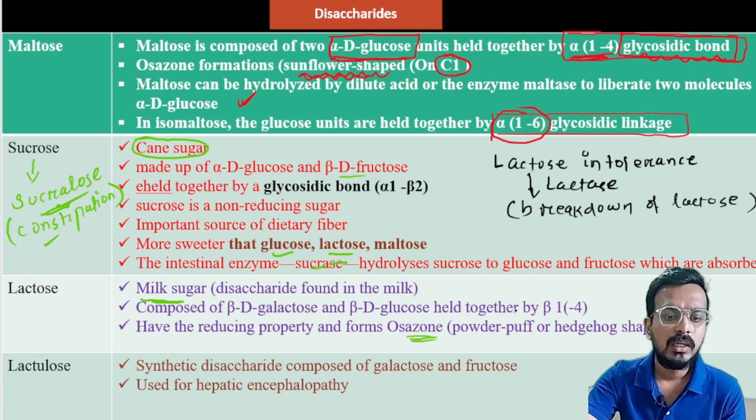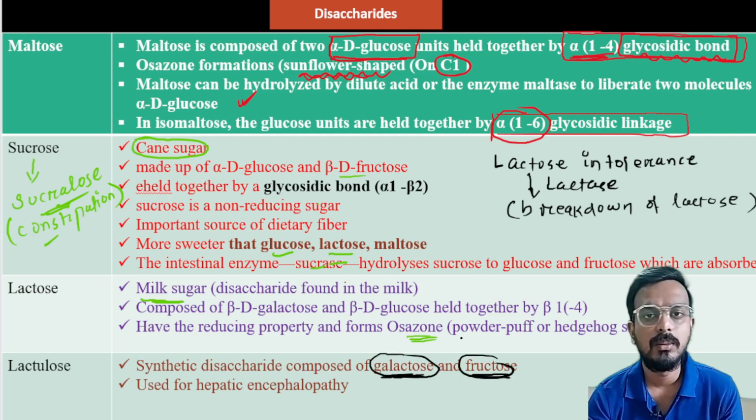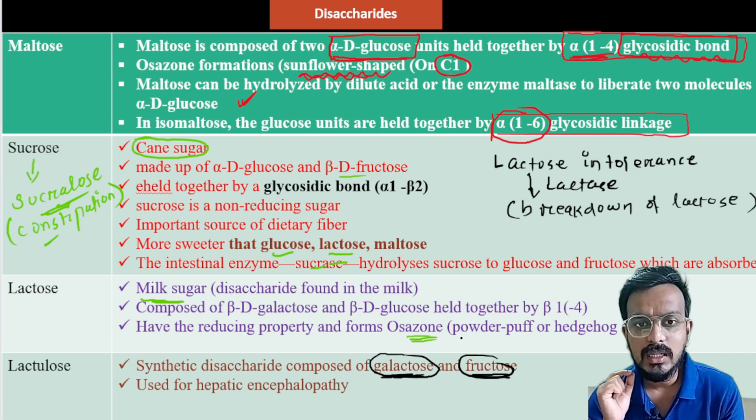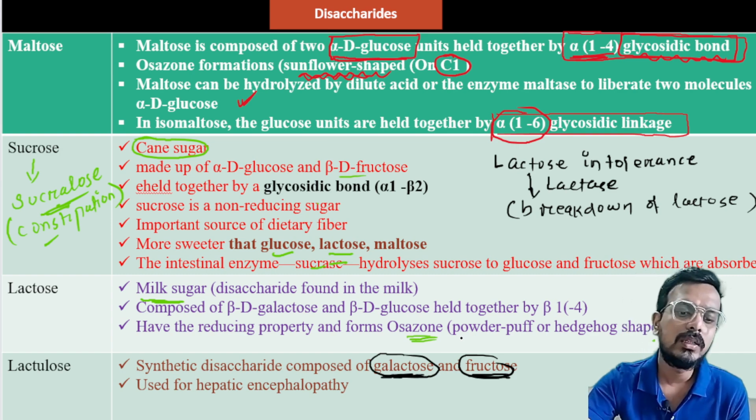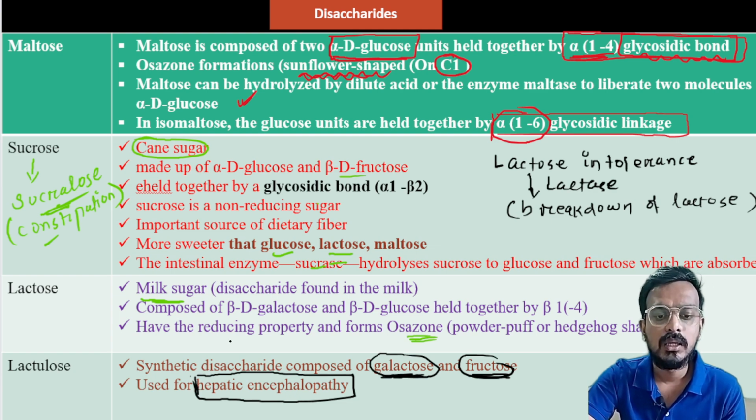Next is lactulose. Lactulose is a synthetic disaccharide which is composed of galactose and fructose, and it is basically used in case of hepatic encephalopathy, which is a condition.